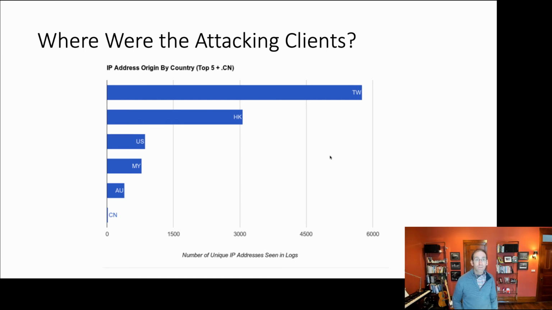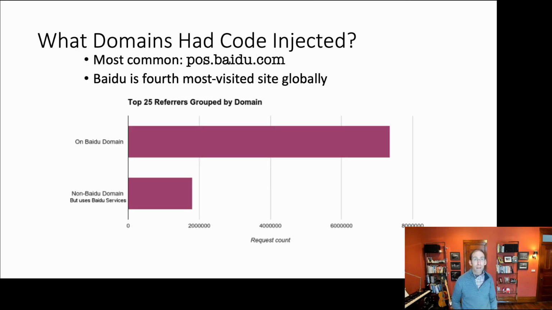The attacking clients were located around the world, but concentrated in Hong Kong and Taiwan. That makes sense because these are regions of the world outside of China, but would nonetheless be requesting Baidu content. Most of the domains that had code injected were Baidu.com domains, and Baidu is the fourth most visited site globally. So there were likely many requests to Baidu.com during this period that had this attack code injected.